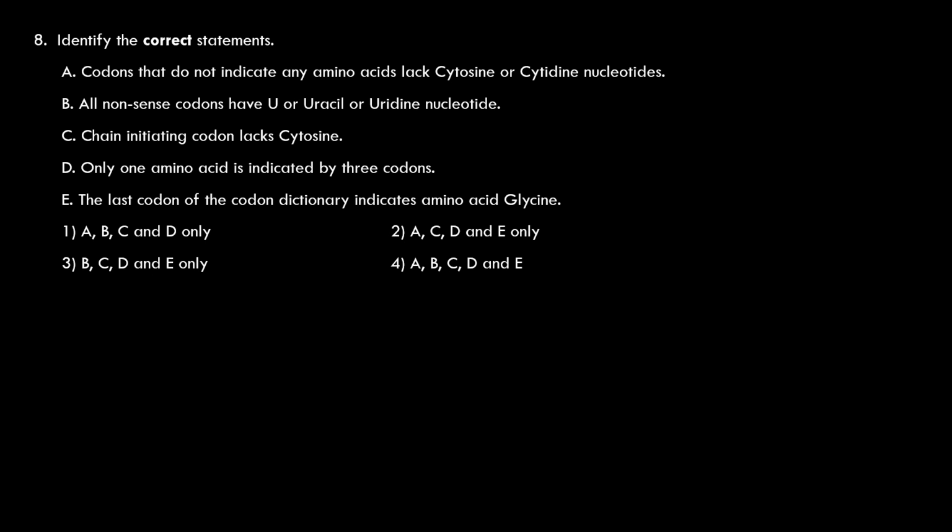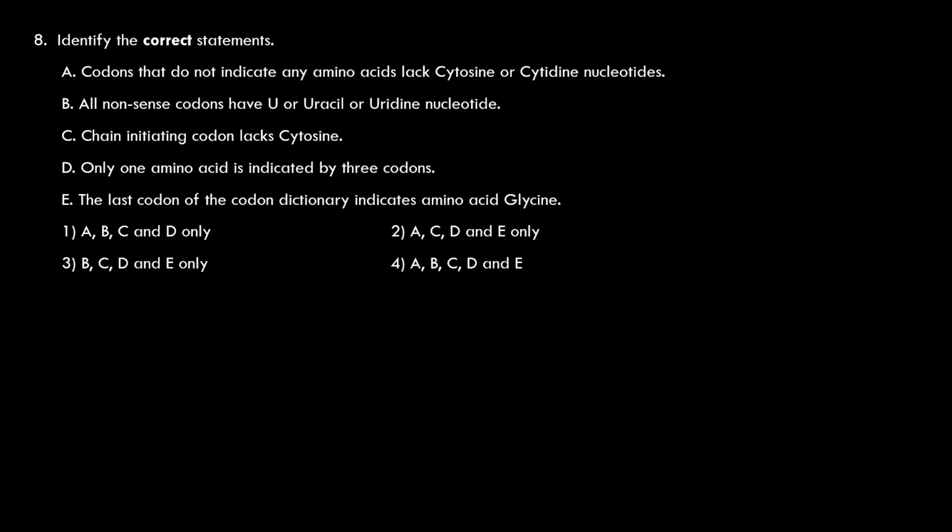B is also correct. Chain initiating codon lacks cytosine. Absolutely true. The chain initiating codon is AUG. AUG also does not have cytosine. That means nonsense codons and initiating codons, both signal codons, start signals and stop signals, do not have cytosine. That you have to remember carefully. Only one amino acid is indicated by 3 codons. Yes, only one amino acid is indicated by 3 codons, that is isoleucine.